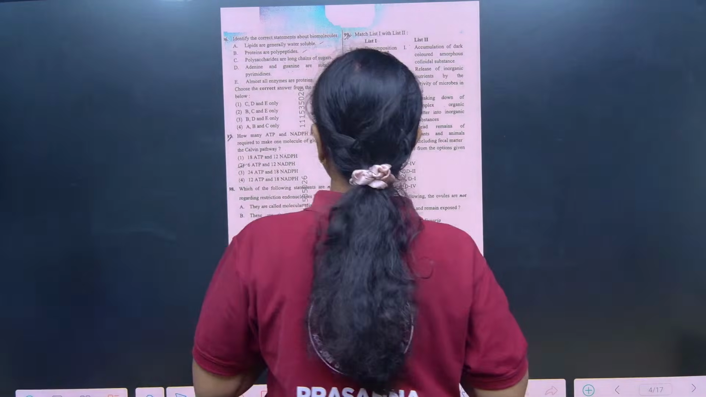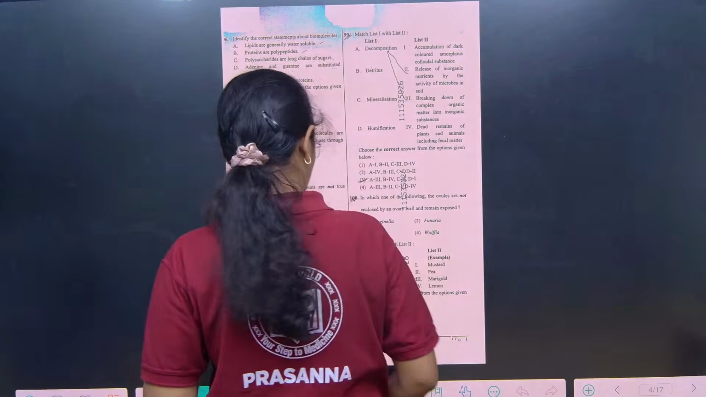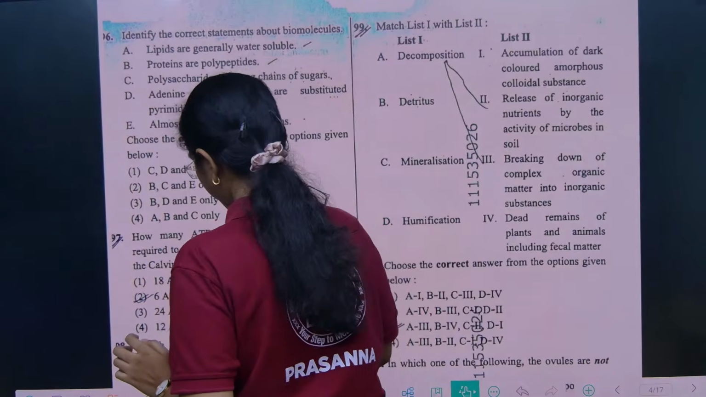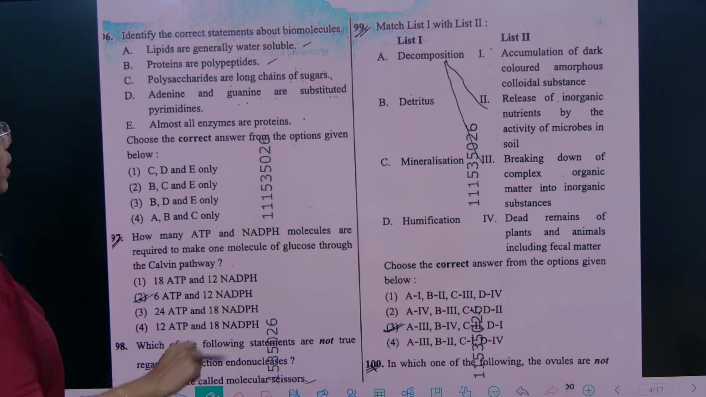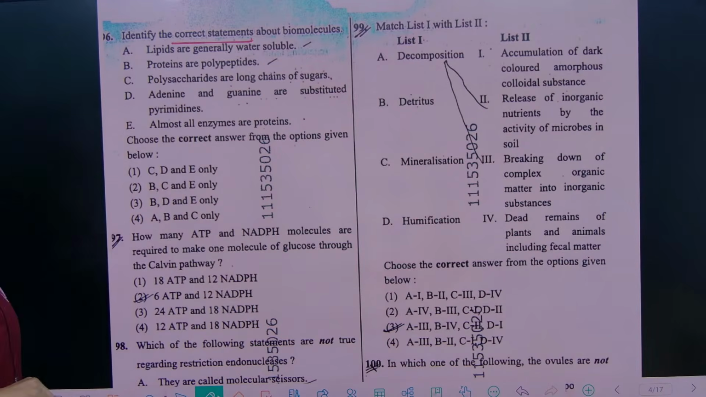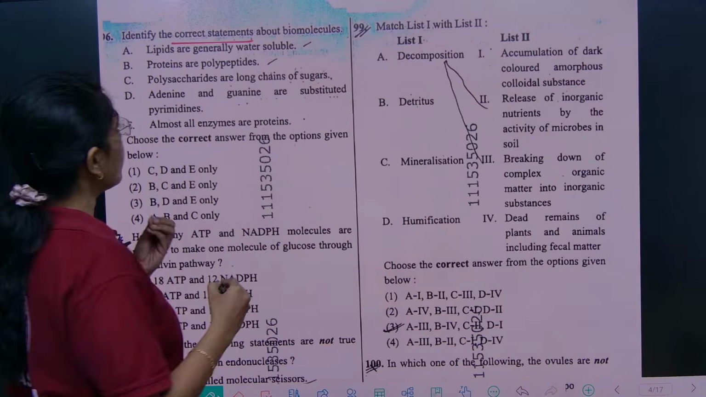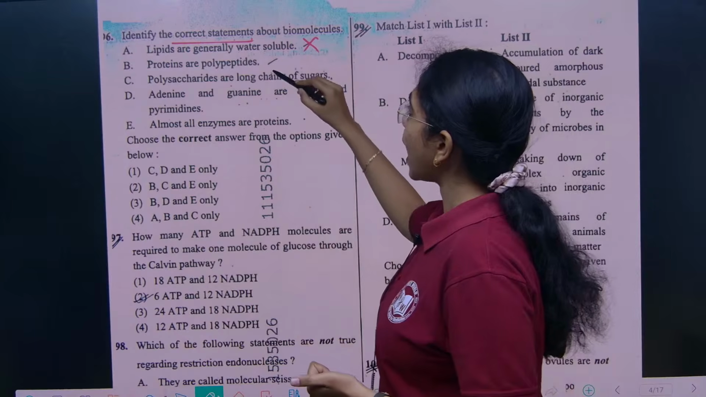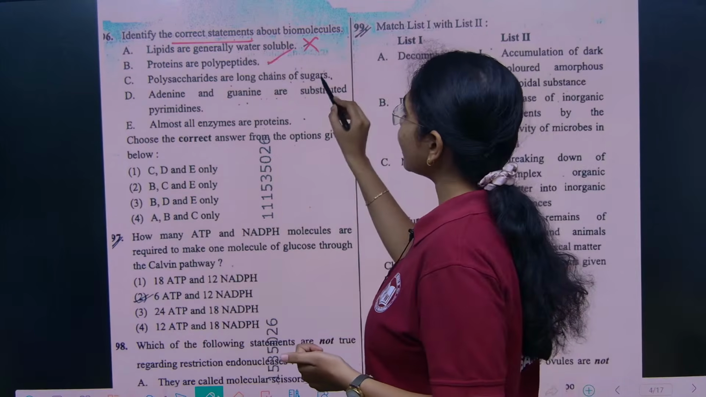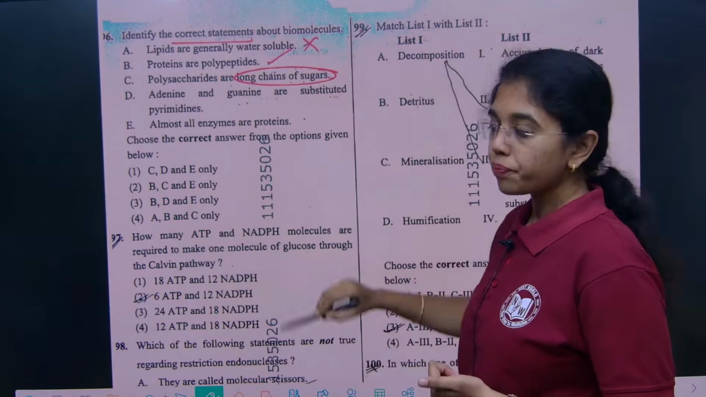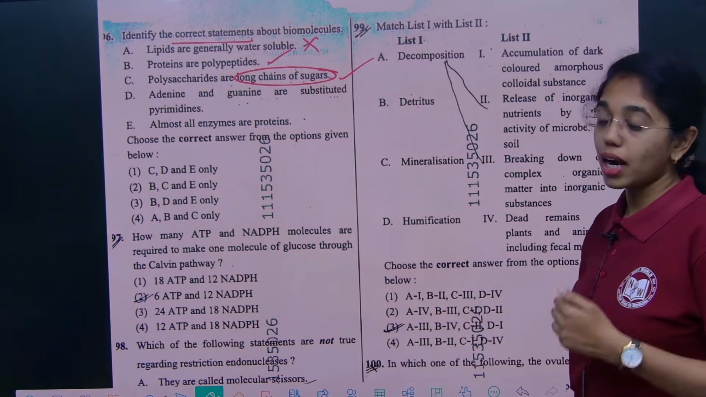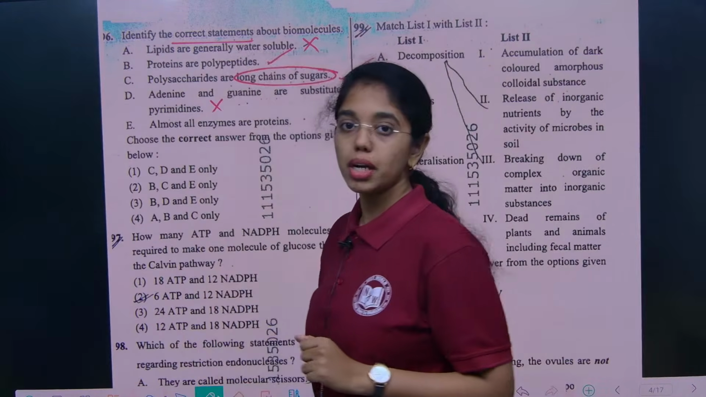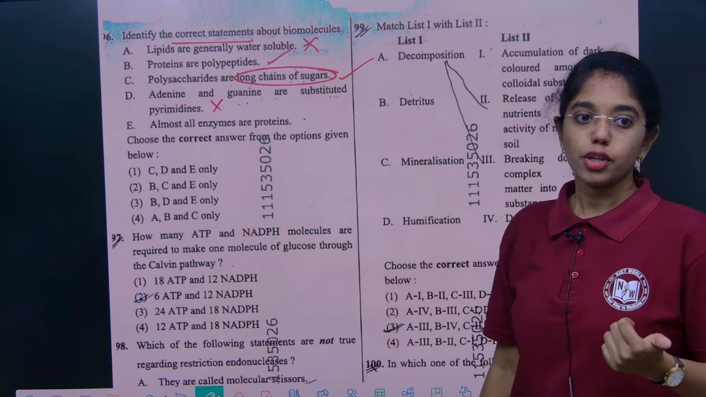Now if you see this question, which is from biomolecules, identify the correct statements about biomolecules, okay, which is a statement based question. We need to identify correct statements. Lipids are generally water soluble, okay, even a kindergarten student can say lipids are not water soluble. Proteins are polypeptides, true. Polysaccharides are long chains of sugars, right. Adenine and guanine are substituted pyrimidines, no, they are substituted purines, not pyrimidines. Pyrimidines include thymine, uracil, cytosine.